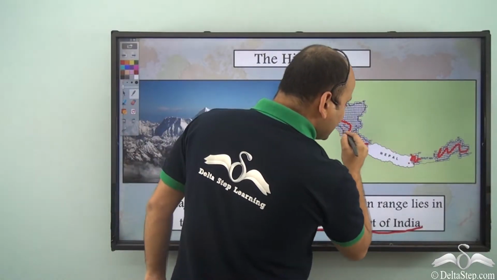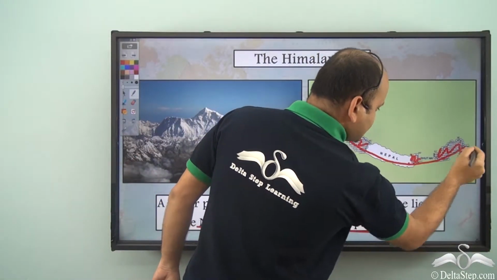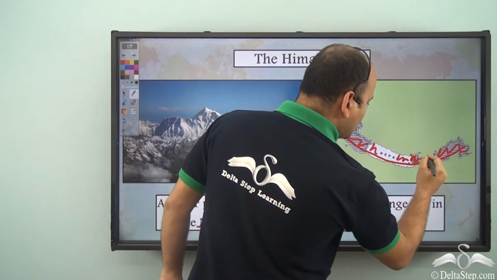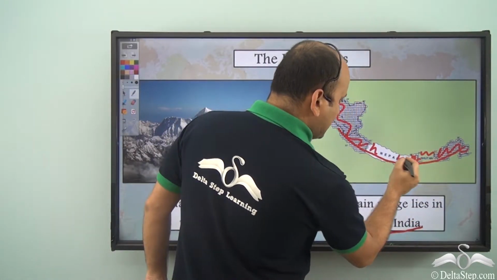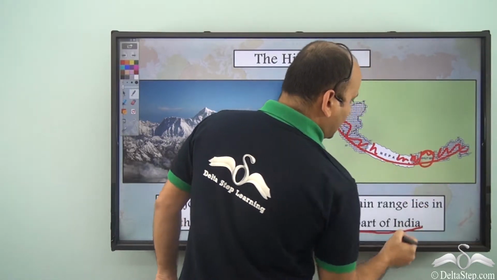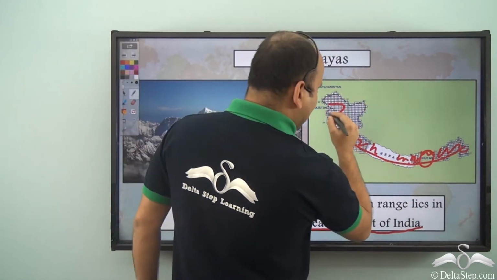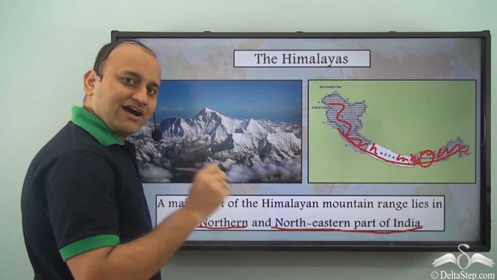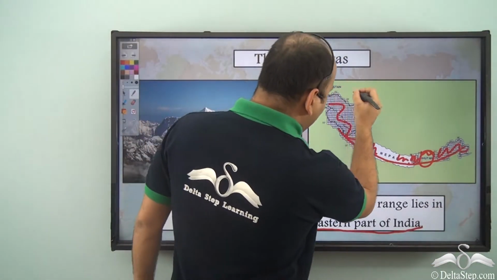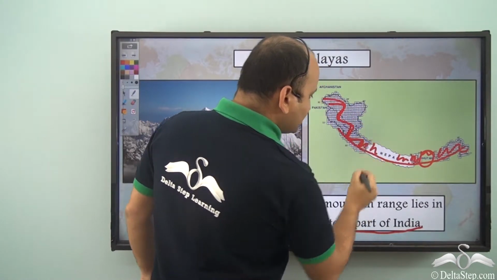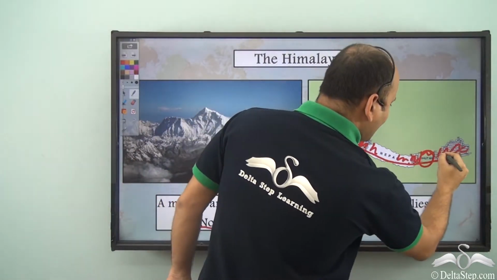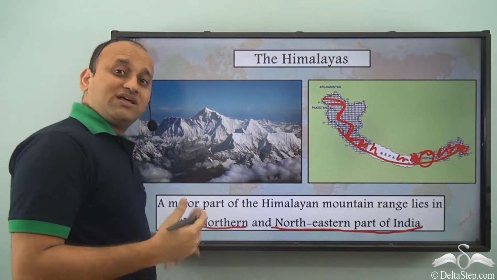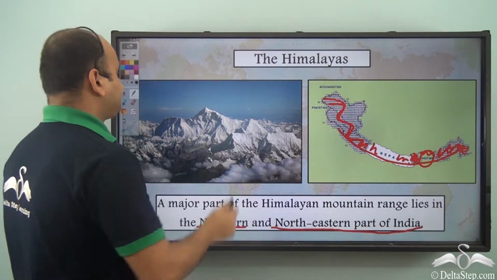Again, the Himalayas stretch for the entire region, but these portions here belong to other countries. So this is Nepal and this is Bhutan, and the rest of the entire area belongs to the country India. So we have the entire northern states and the northeastern states here. This portion is covered with the Himalayan mountain range.